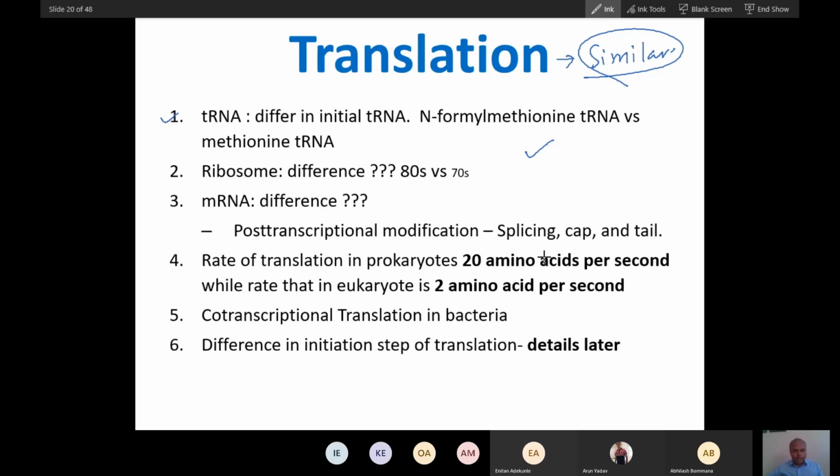Amino acid decoding is very relaxed in eukaryotes. Transcription, translation, and replication are all more relaxed in eukaryotes, so base addition per second and amino acid addition per second will be lesser than in prokaryotes. More relaxed and more sophisticated.